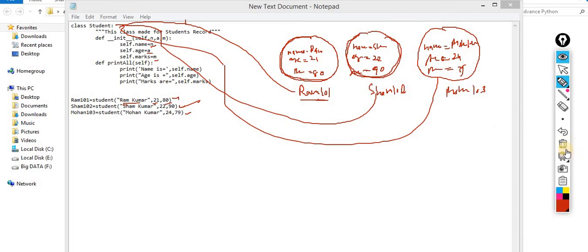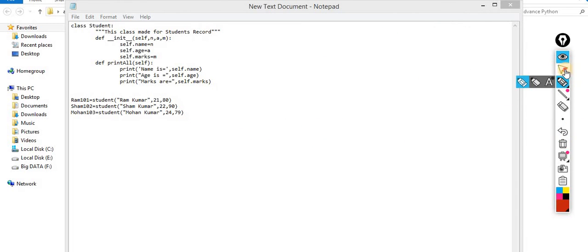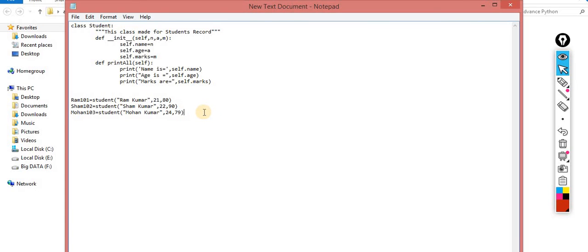Now the next is I am calling a function, that function name is print all. For the first object, Ram 101 dot print all. In the second object I am calling Sham 102 print all.